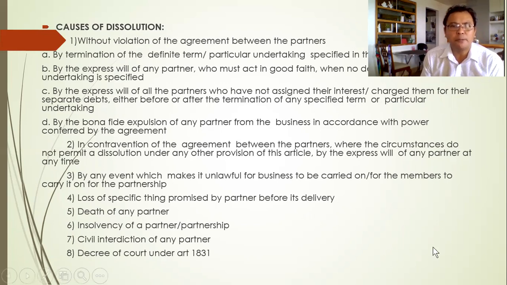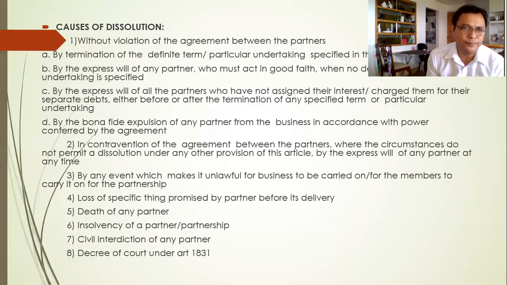Letter C, by the express will of all the partners who have not assigned their interest, assigned is transfer, or charged them for their separate debts, either before or after the termination of any specific term or particular undertaking. So this time, it involves the express will of all the partners.